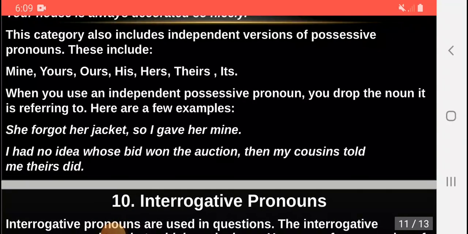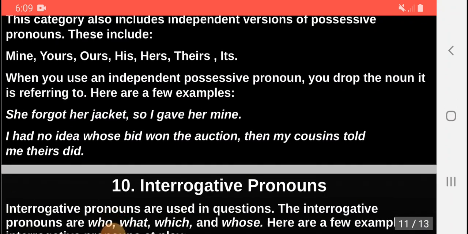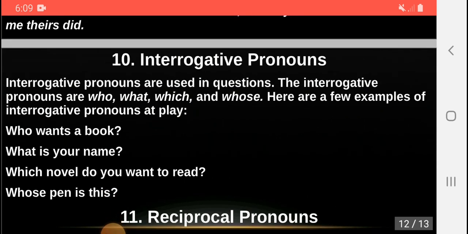She forgot her jacket, so I gave her mine. I had no idea whose bed won the auction. Then my cousins told me that theirs did. The 10th type of pronouns is interrogative pronouns. Interrogative pronouns are used in questions. The interrogative pronouns are who, what, which, and whose. Here are a few examples of interrogative pronouns at play. At play means which are used, which are involved, which are in use.